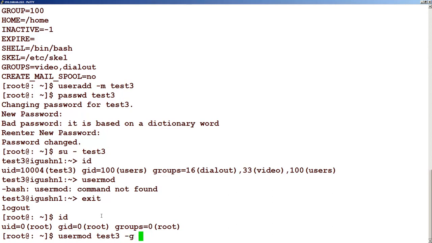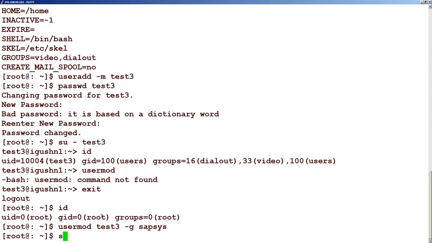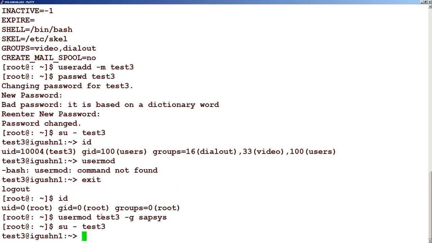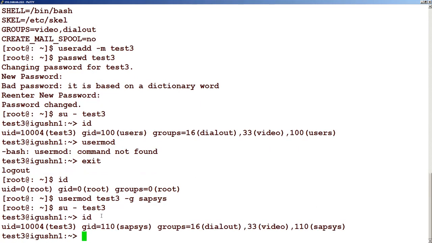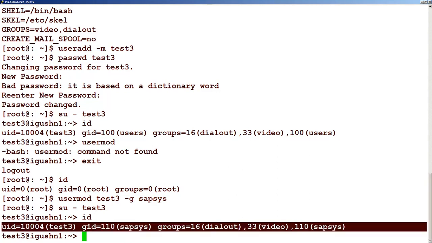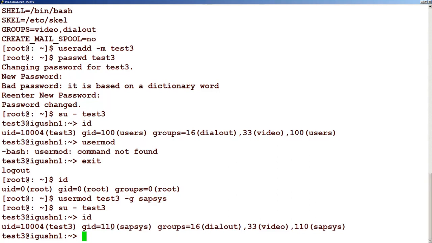What do we want to do? Modify the group to, say, sapsys. Now let's do an su - test3, and if you run id here, you will see that the GID for this user has changed. This is how we change the GID using the usermod command. Any of the user parameters can be changed from this except the UID.